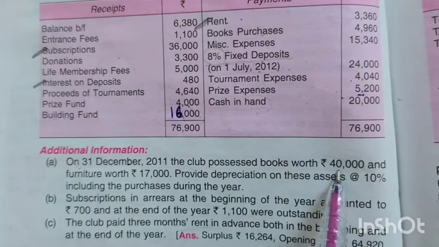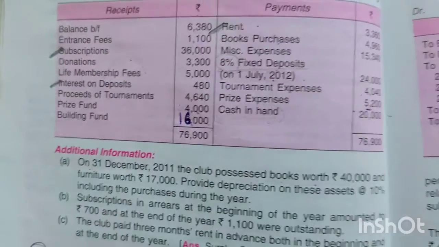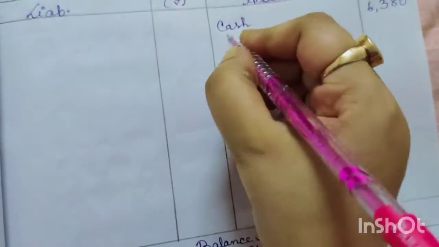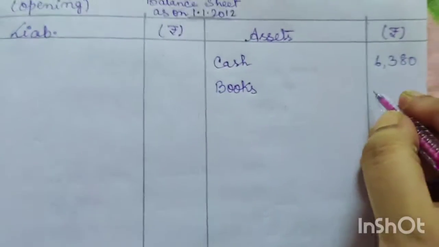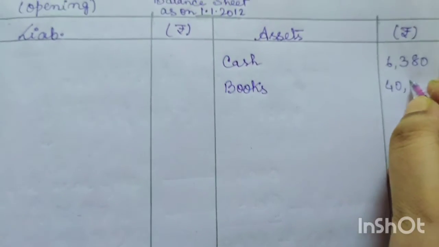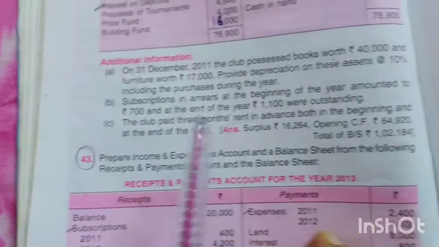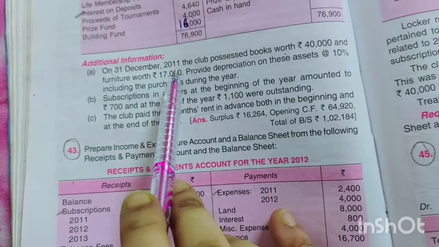So books is an asset, and since this is the opening balance for books, we will write in the opening balance sheet, in the asset side, books, the value of books in the beginning of the year is 40,000.